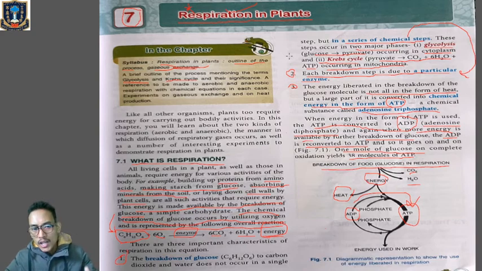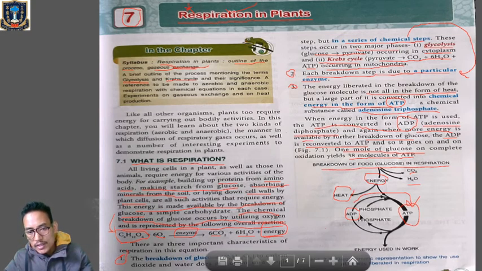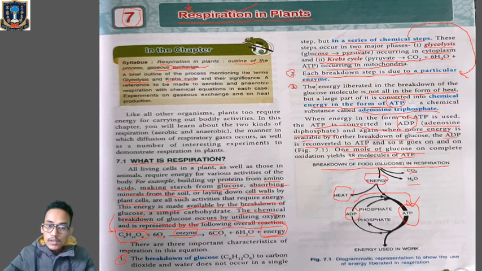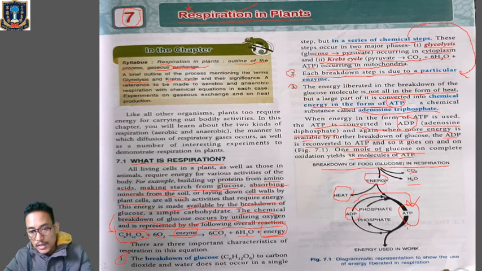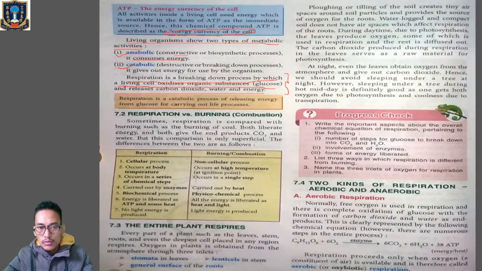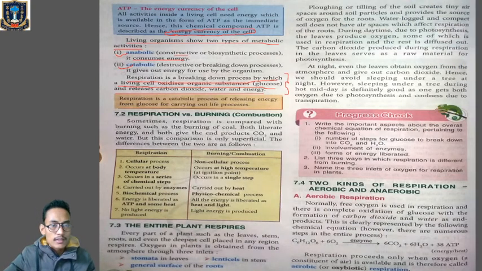Whenever we are utilizing the energy, we are using the ATP, and at that time ATP will be changed into ADP. And when there is again production of energy by the oxidation of glucose, then this ADP will change back to ATP. Clear? Then we have learned about the two types of metabolic activities, anabolic process and catabolic process.